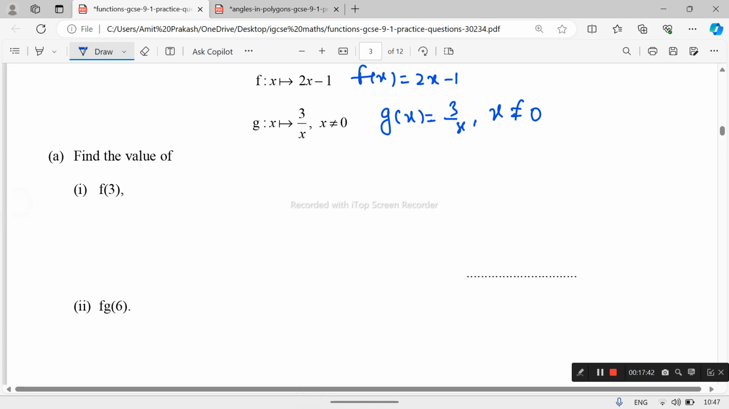f of 3 means we switch x by 3 in f x. So f 3 equals 2 into 3 minus 1. This is the definition. 2 into 3 is 6, minus 1, and this becomes 5.